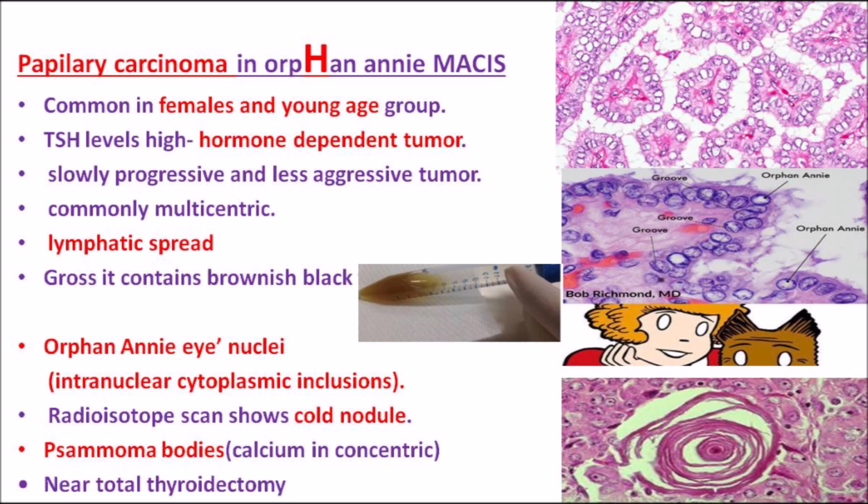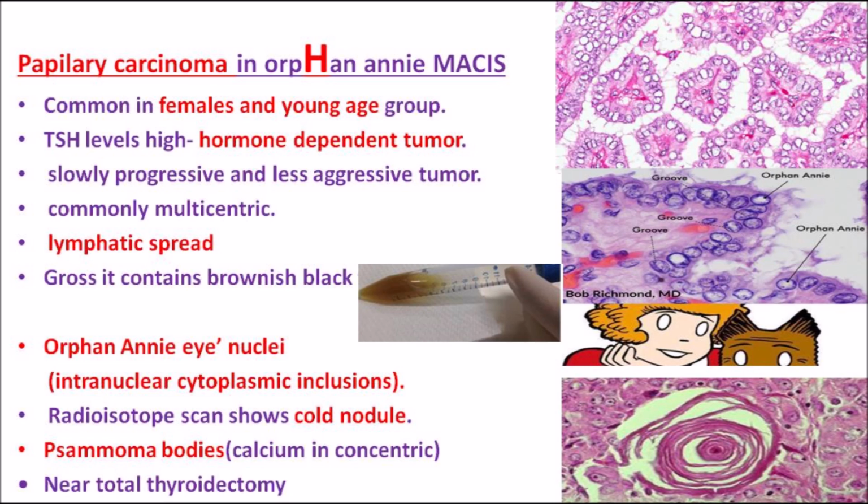And remember one more thing, the main important histological picture you will see in papillary carcinoma is Orphan Annie eye nuclei. So just concentrate on the picture. I have given the first picture, and in the second picture you can see the nucleus has intranuclear cytoplasmic inclusions, and it is very clear and pale. Okay, the nucleus, the cells are very clear. And you can see small intranuclear inclusions, a small blue dot inside. It is very clear in the second picture.